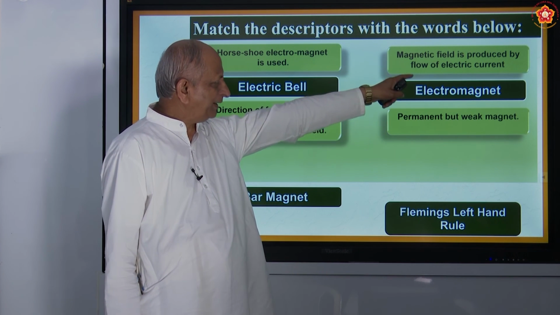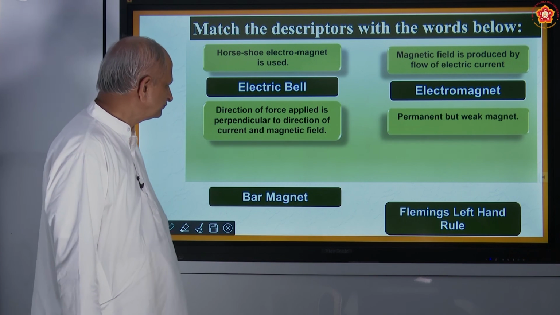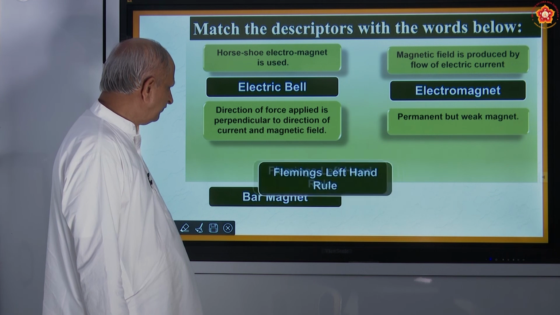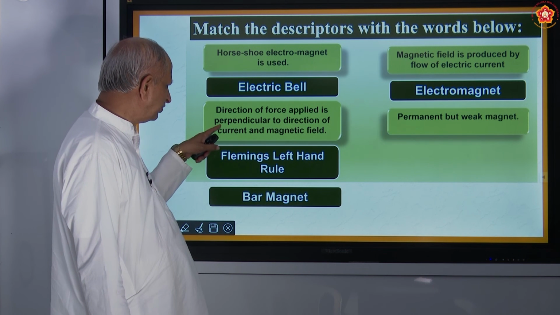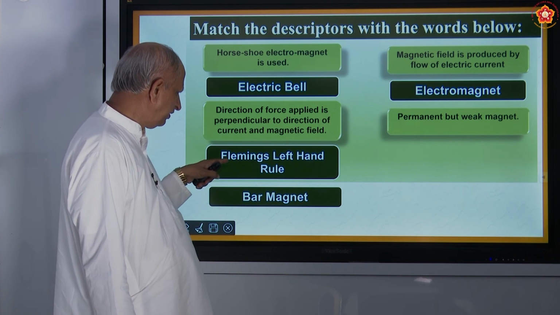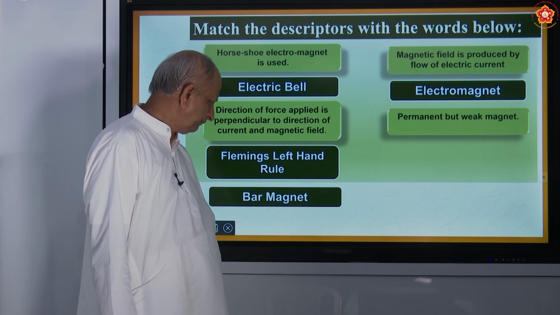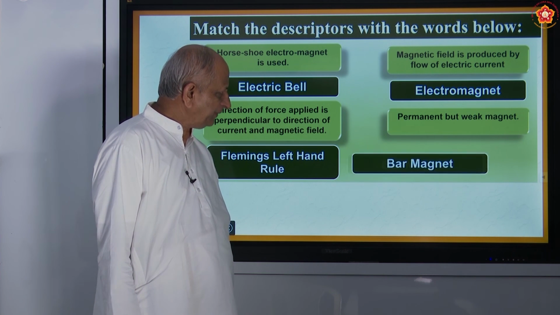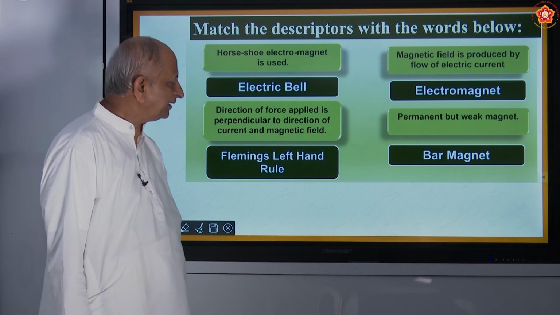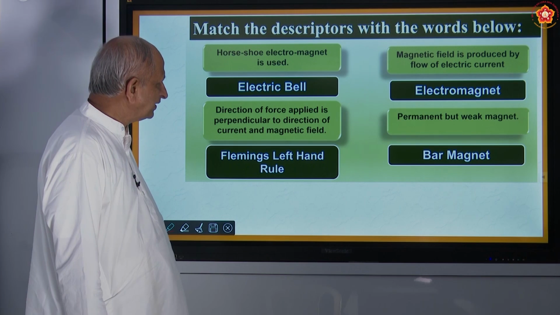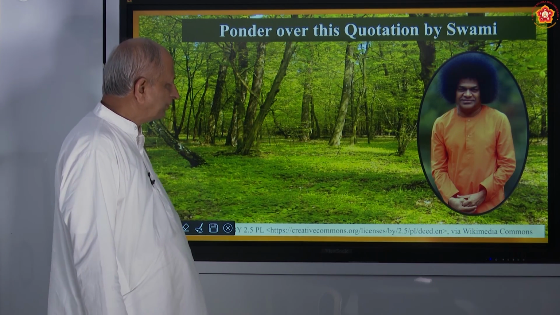Magnetic field is produced by flow of electric current. The direction of force, perpendicular to the direction of current and magnetic field, is given by Fleming's left hand rule. And a permanent but weak magnet is a bar magnet. So these are some of the interesting things about that.